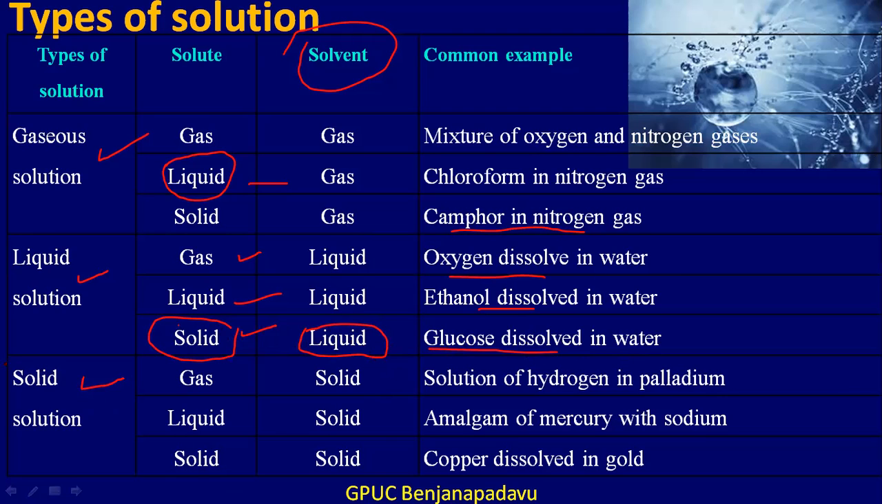Okay, the third type is solid solution. When we say solid solution, the solvent has to be solid. Again, depending upon the physical state of the solute particles, we can further divide such solid solutions into three types. What are they? They are gas in solid, liquid in solid, and solid in solid.